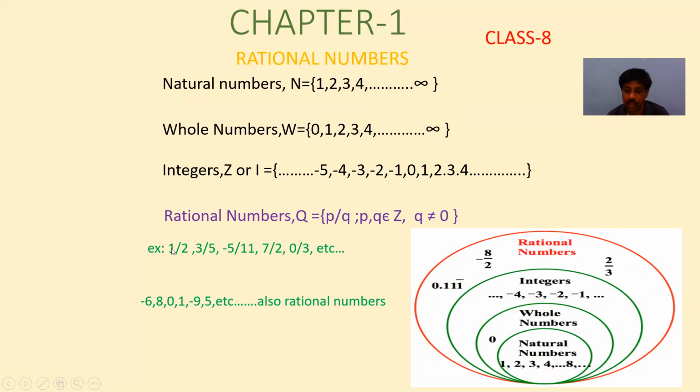Next, if we include 0 in the natural numbers, we will get whole numbers. And if we include negative numbers in whole numbers, we will get integers. And if you include fractional forms, p by q form numbers, in integers, we will get rational numbers.